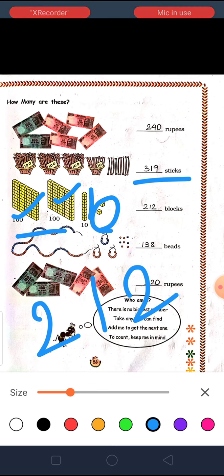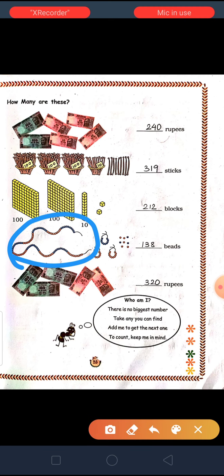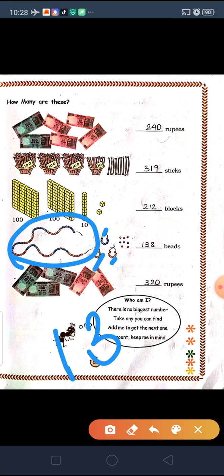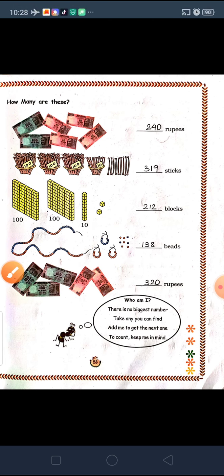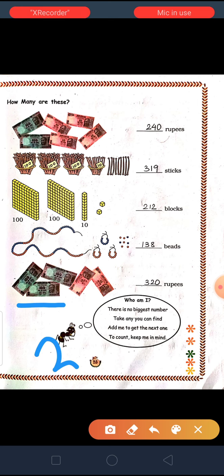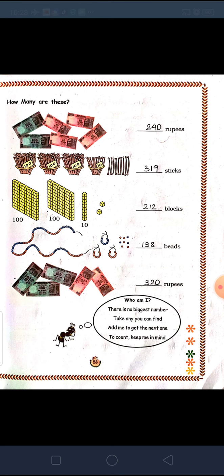Then next, you can see these beads. In one string the total beads, if you count, there are 100 beads, so in the hundreds place we will write 1. Then there are 3 separate tens, and if you count the rest you will get 8 beads, so we have 138 beads in all. Next again, total 3 notes of 100, 2 ten rupee notes, and on the ones place we don't have anything, so we have 320 rupees.